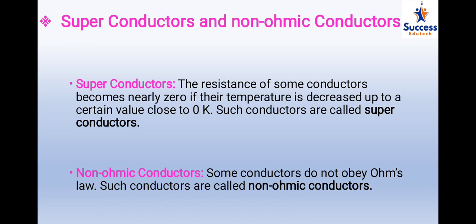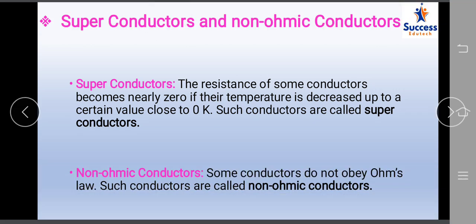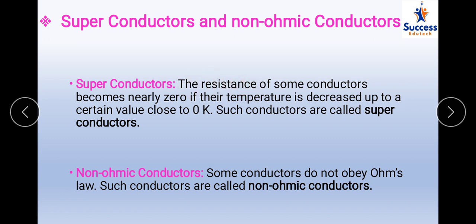First of all, we will go through the small definition of superconductors and non-ohmic conductors. You have already learned about good conductors and insulators, that are bad conductors. Now there are a few more terms which you should be aware of: superconductors and non-ohmic conductors. Superconductors are the ones whose resistance becomes nearly equal to 0 if the temperature is decreased to a certain value close to 0 degree Kelvin. Such conductors are called superconductors.